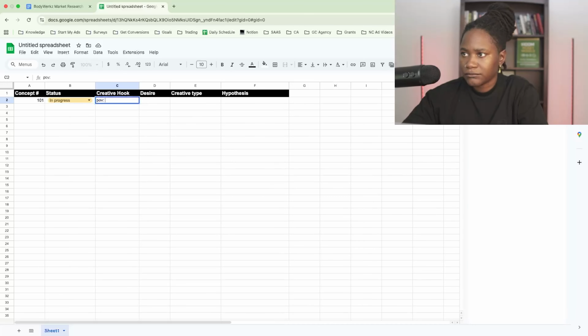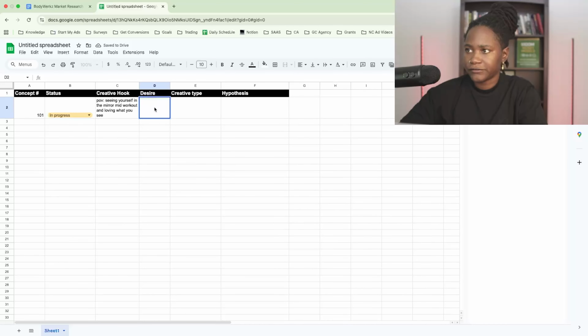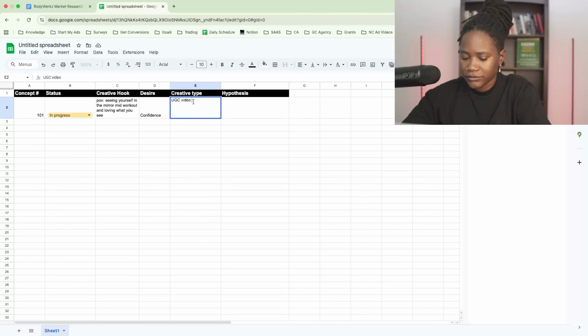So it could be something like POV, seeing yourself in the mirror mid-workout and loving what you see. All right, and let's wrap this real quick. So the desire for this is going to be confidence, right? Out of our 3 desires is going to be confidence, and then the creative type would be a UGC video. So this is what I want to test, a UGC video of, you know, someone in the mirror. So it'd be like a mirror shot.